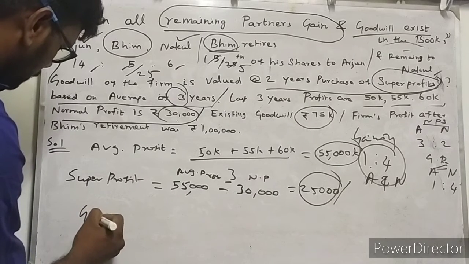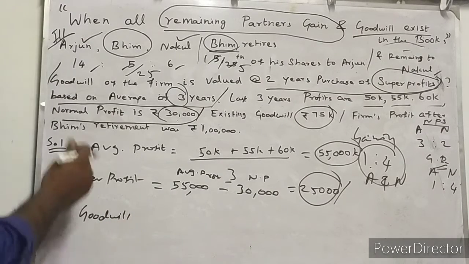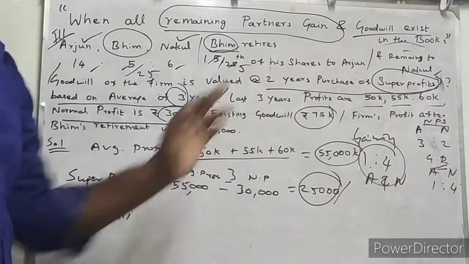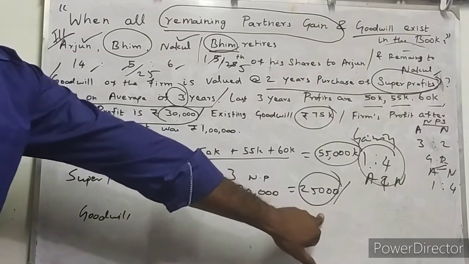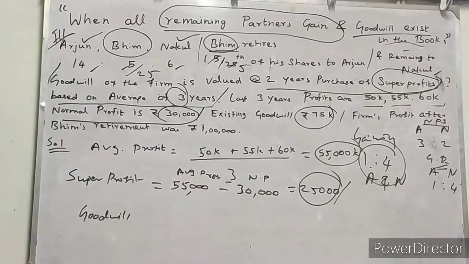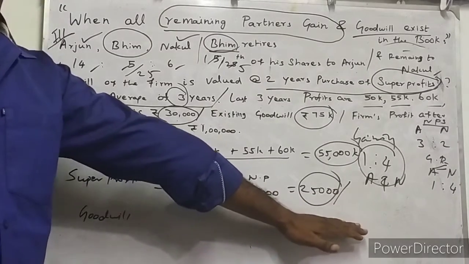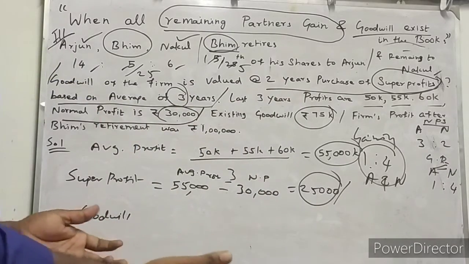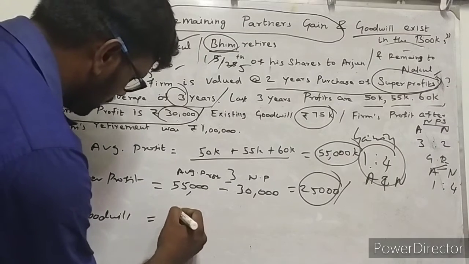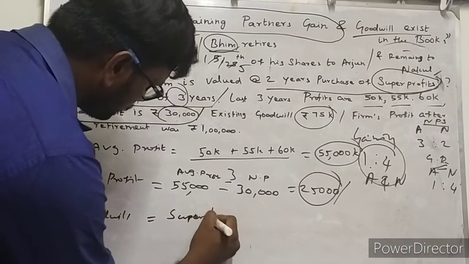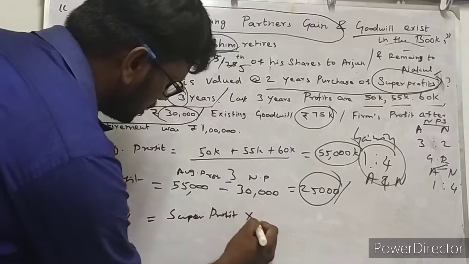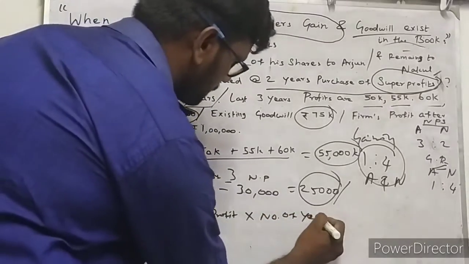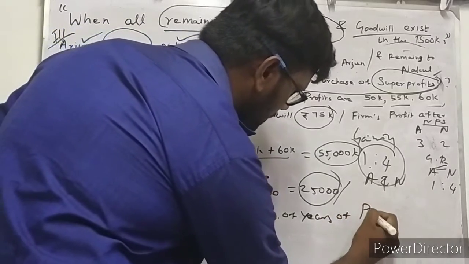Then we should find the goodwill. Now we have to execute this sentence: goodwill of the firm is valued at 2 years' purchase of super profit. The super profit we know is 25,000 rupees, isn't it? With that we should multiply the number of years of purchase. So goodwill is equal to super profit into number of years of purchase.